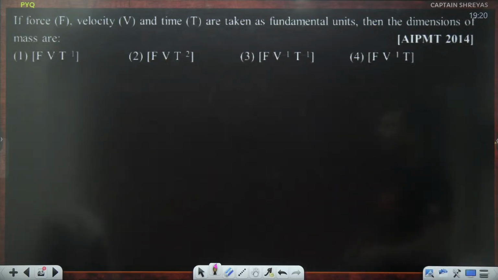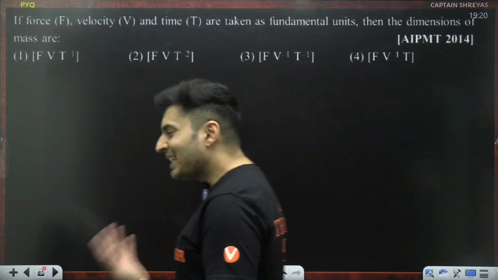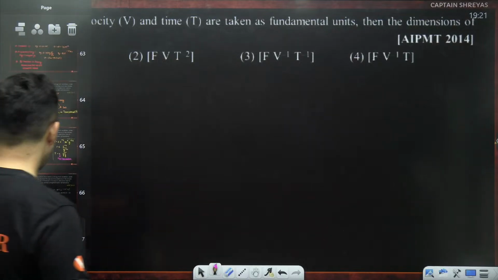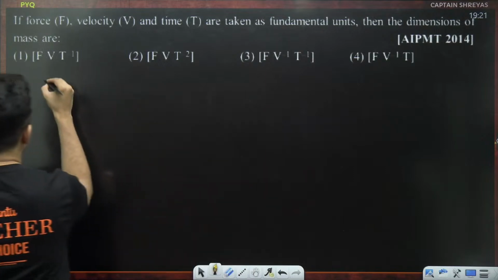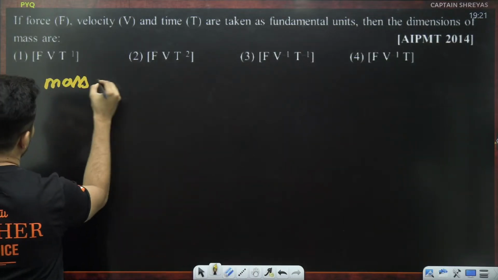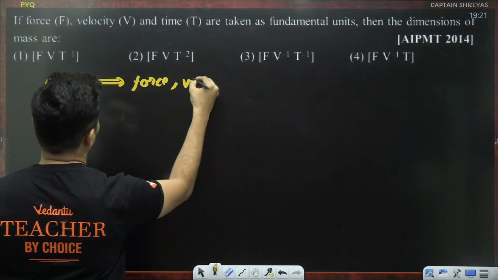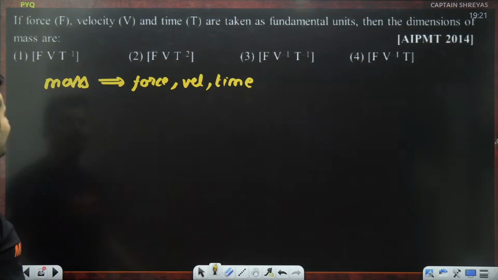Let's check out this PYQ. Force, velocity, time are fundamental. For mass, what is the unit? Basically, I will rephrase the question for all of you. Can you find me how mass is dependent on force, velocity, and time? That is the real question over here.